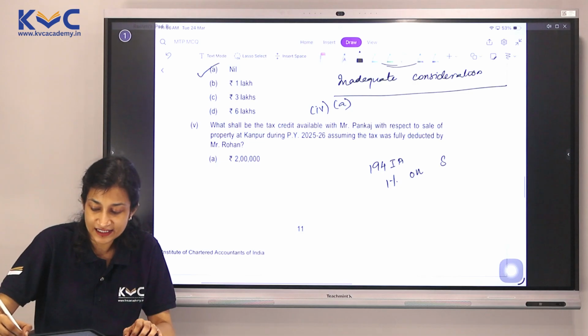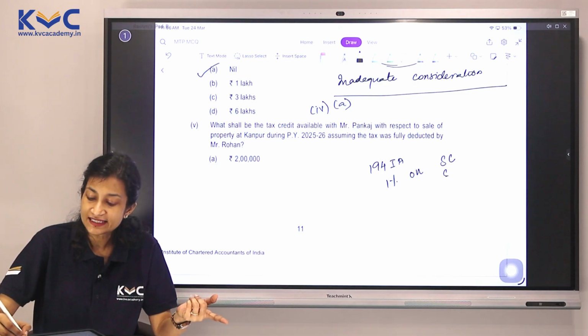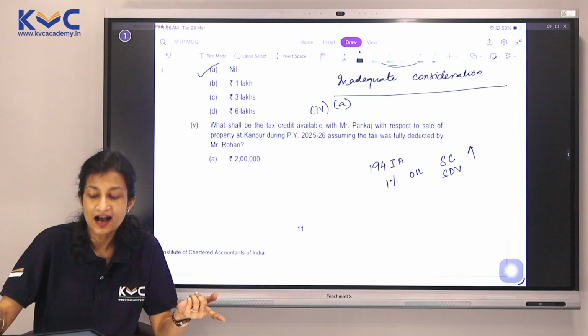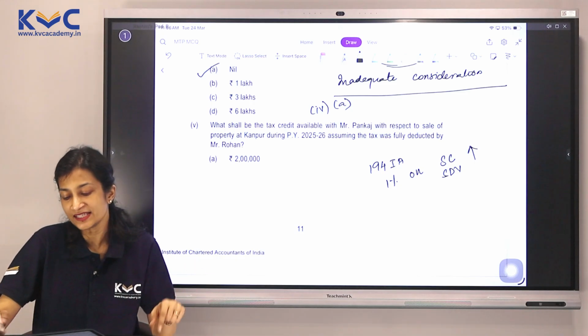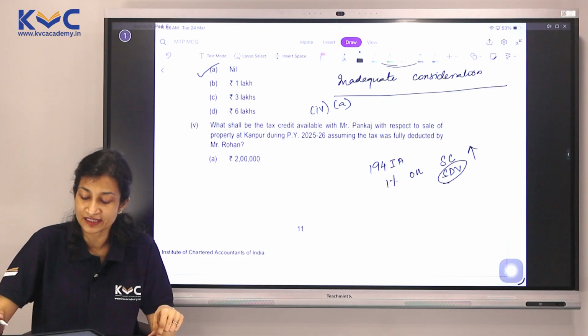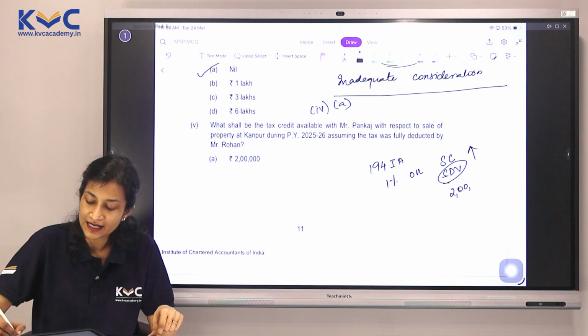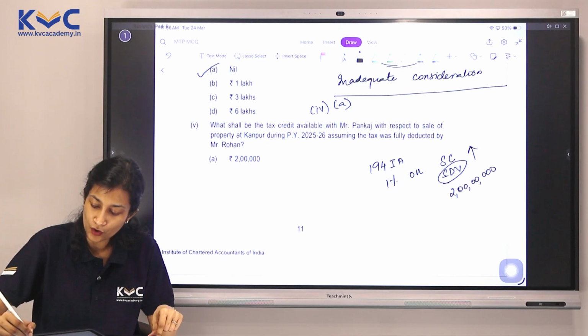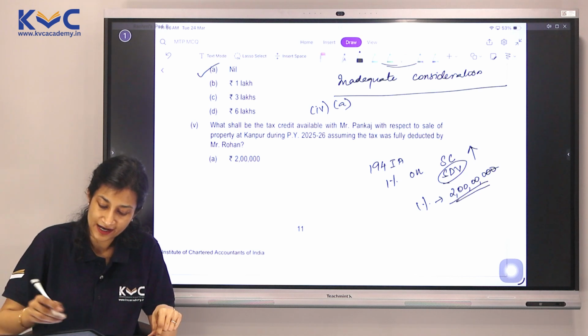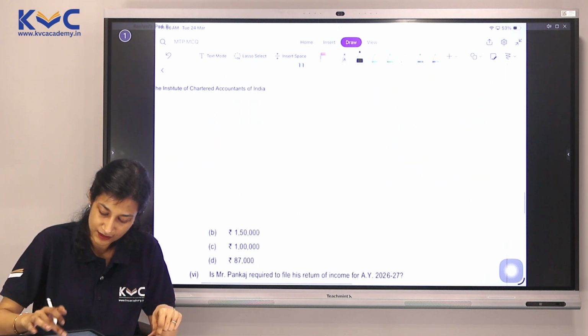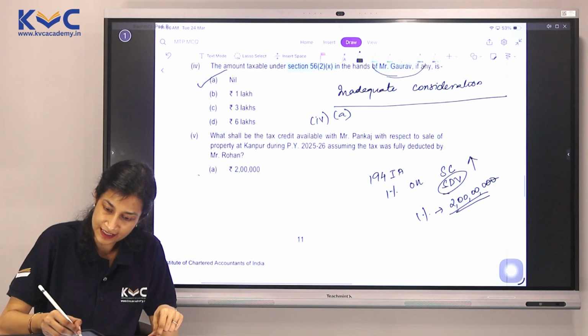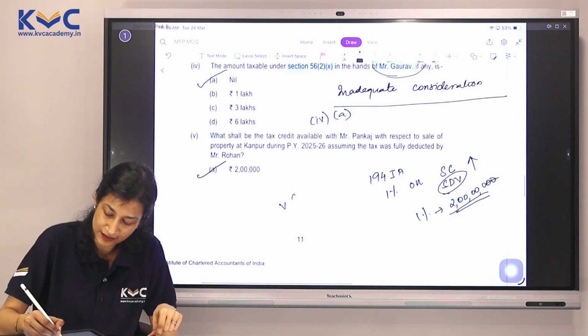On sales consideration or stamp duty value, whichever is higher. We know in this case it was the stamp duty value which was higher, 150 and 2 crores. So on 2 crores, if it is 1%, it would be 2 lakhs. Yes, we do have the answer as 2 lakhs, 5A.